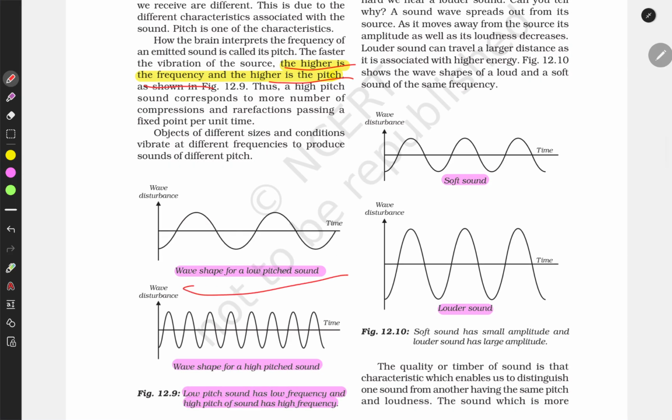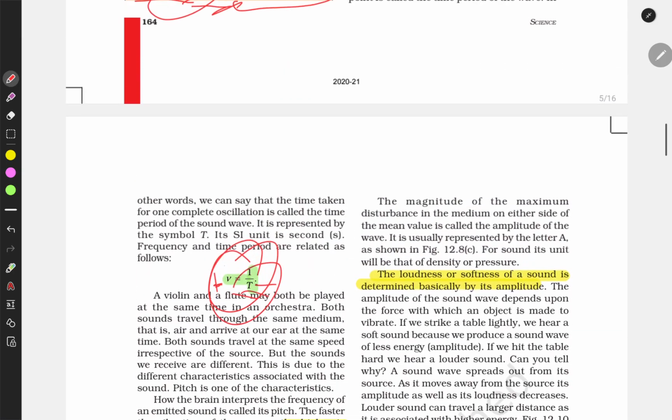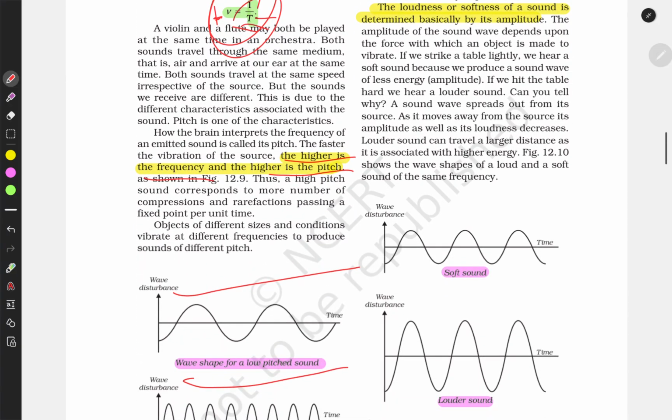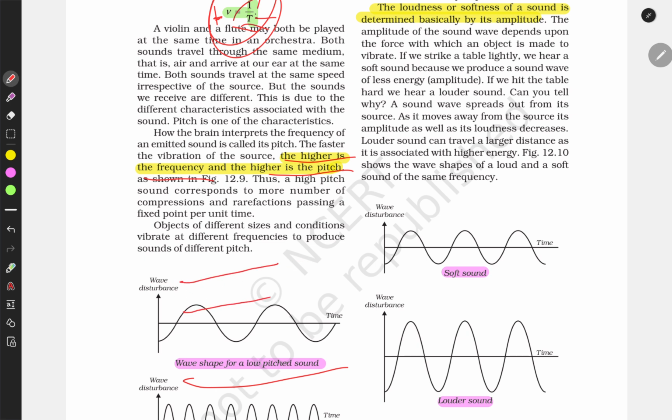Another concept: if a sound has higher frequency, what is frequency? Frequency is the number of wavelengths per unit time. These are two media.